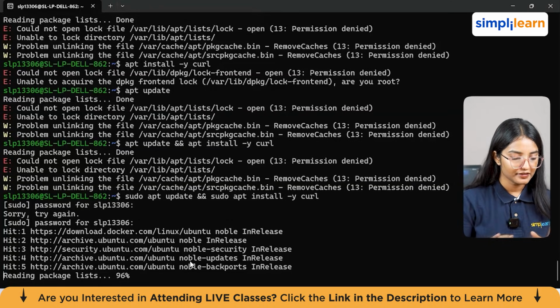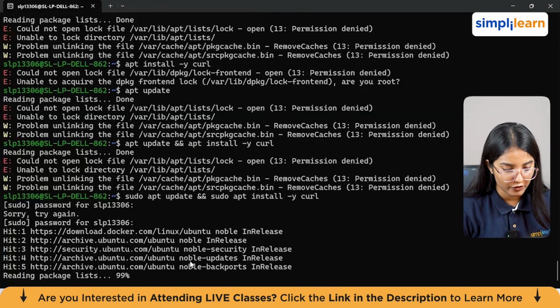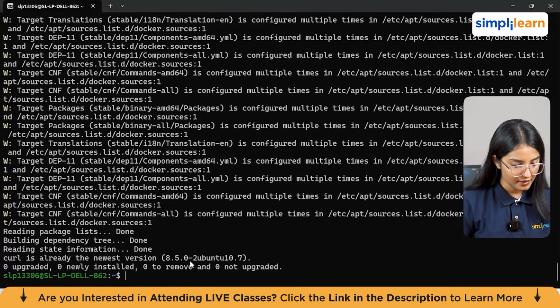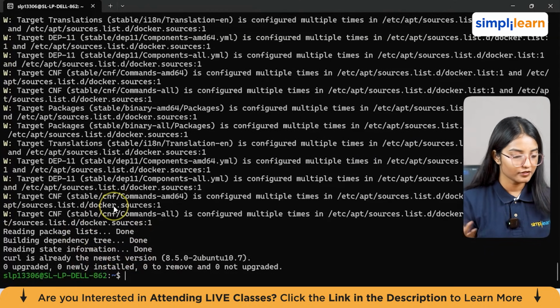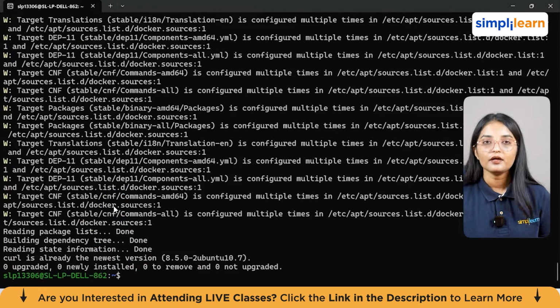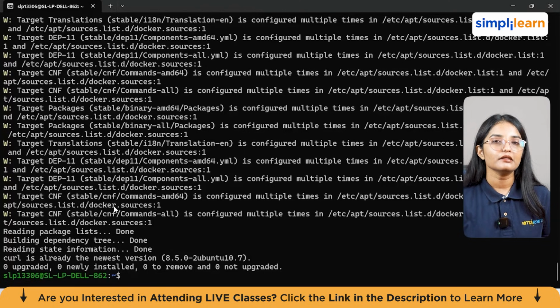So now it's reading the package list. We'll wait for a few minutes. It's building the dependency tree now. All right, it says curl is already the newest version in our system, so we would not need to upgrade it. Now, let's look at some of the main commands that you would be needing for this.